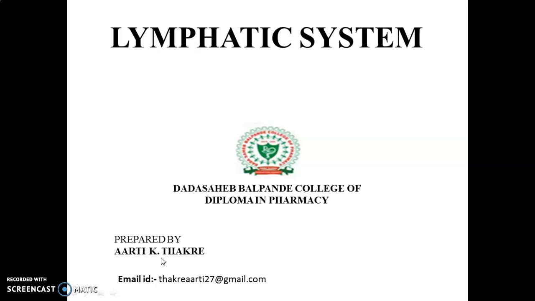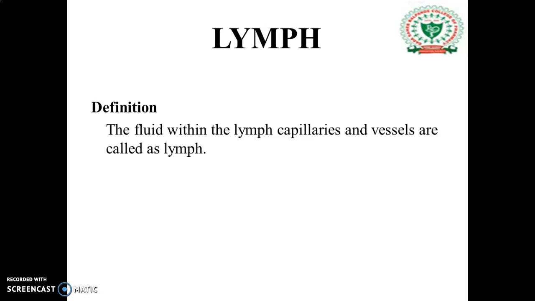Today we will discuss the topic of the lymphatic system. In the lymphatic system, lymph is present along with the lymph nodes. The lymph nodes are present all over the body, especially in the neck, axilla, thorax and abdomen regions. In these, lymph is produced. The definition of lymph is the fluid within the lymph capillaries and vessels.